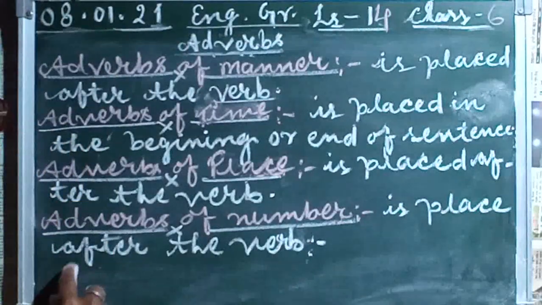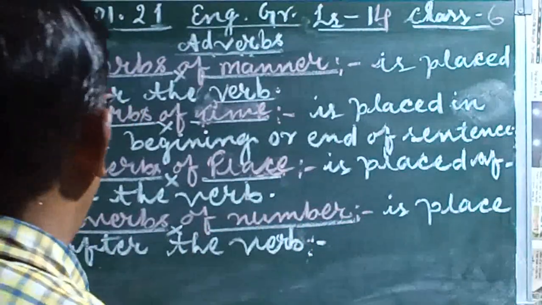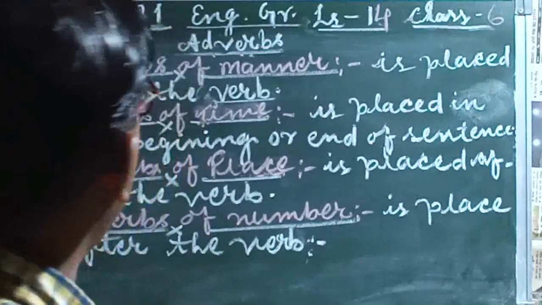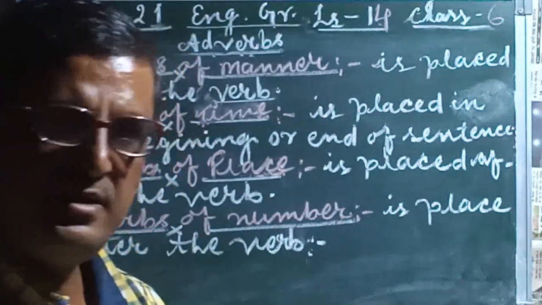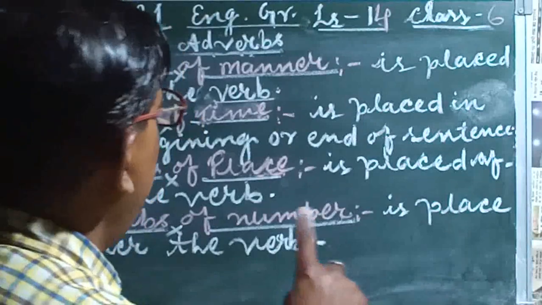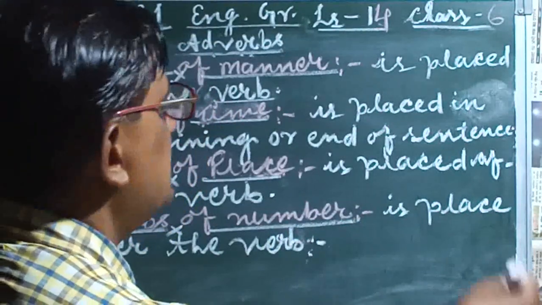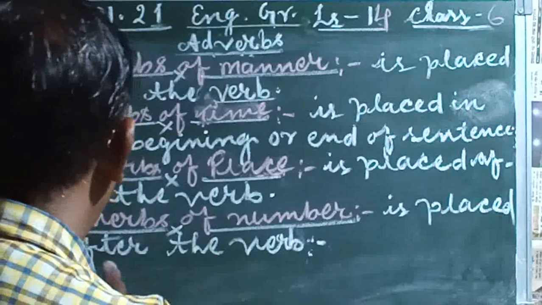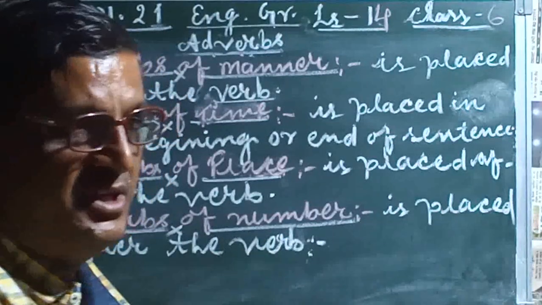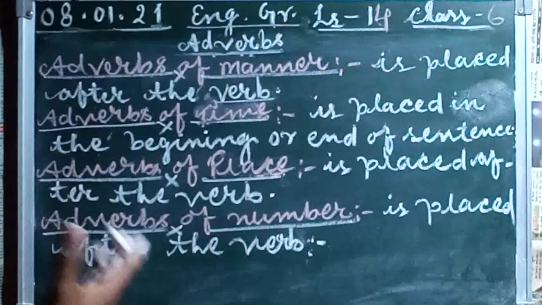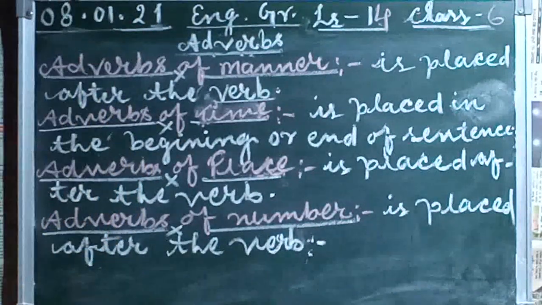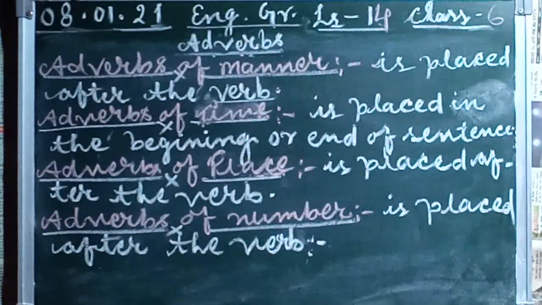Number four is adverbs of number or frequency. I have already discussed it. Where is it placed? Actually, it is placed before the verb, not after.